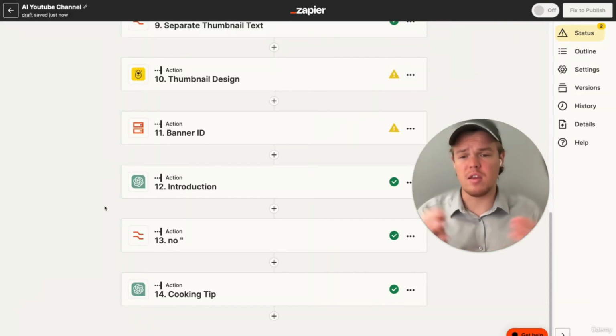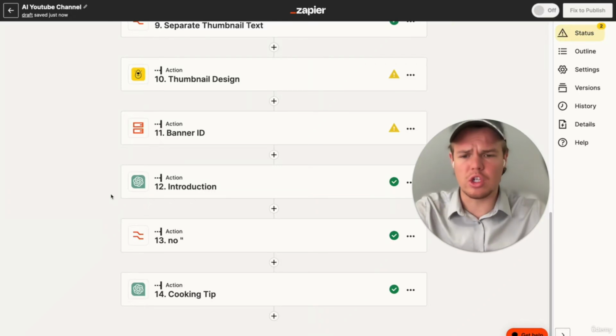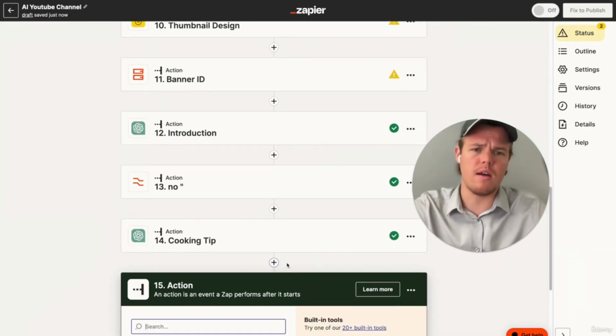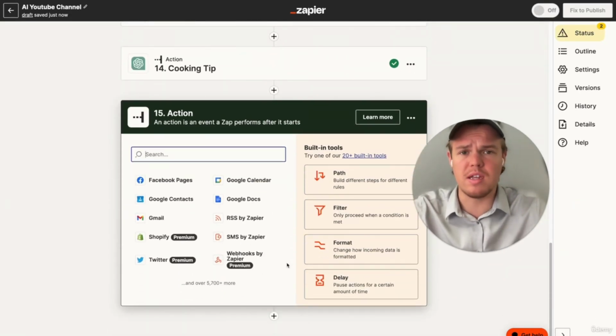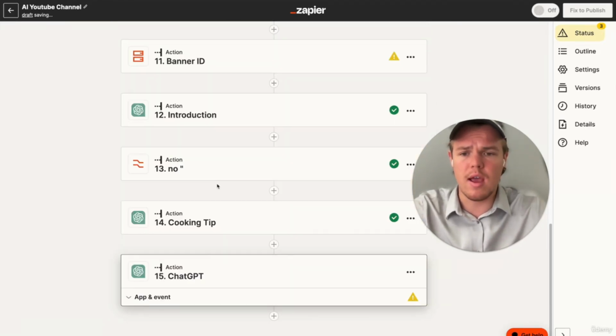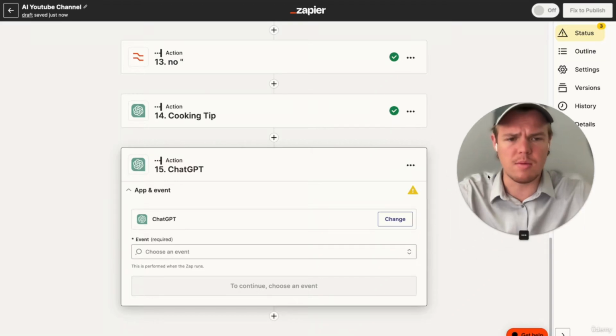Now that we've added the cooking tip right after the introduction, let's jump into the meat of this video, which is going to be explaining how to cook and the cooking process. So let's start off with another ChatGPT block here, and we're going to rename this ChatGPT block to start with ingredients.